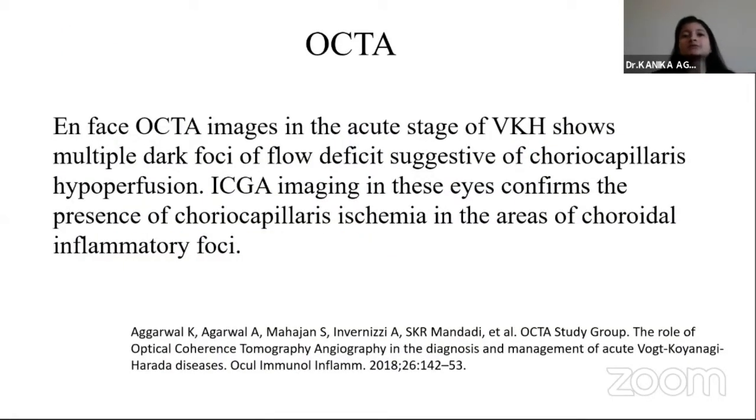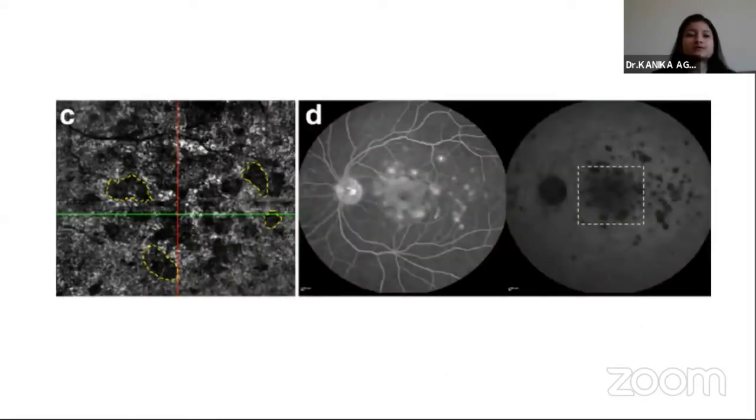And coming to OCT angiography, this is a very useful non-invasive tool and it can help in the acute stages of VKH, where it shows multiple dark foci of flow deficit, suggestive of choriocapillaris hypoperfusion. And in the previous patient, this is the FA-ICG, and this is the OCT angiography en face image at the level of the choriocapillaris, which shows these dark round areas of flow deficit, which correspond exactly with the areas of hypofluorescence on ICG, which basically correlate with the choroidal granulomas.